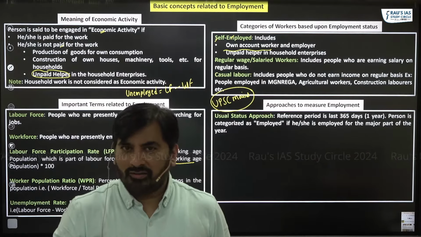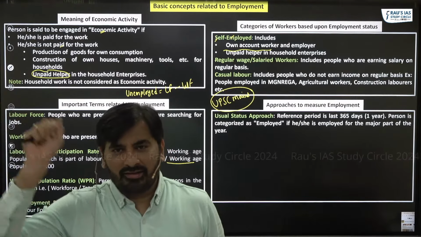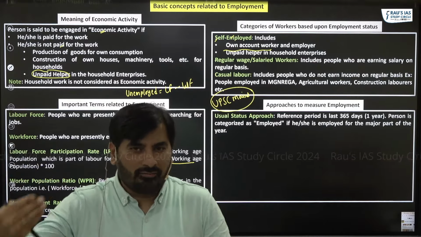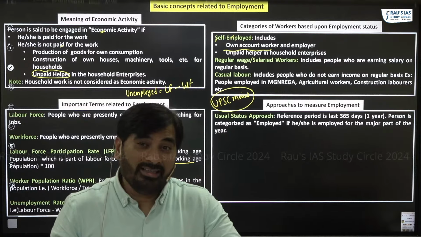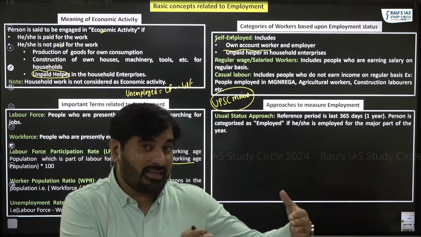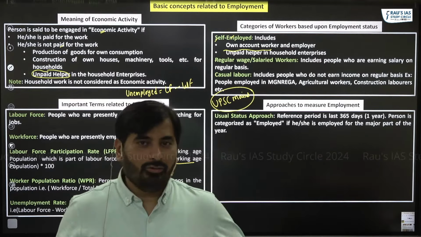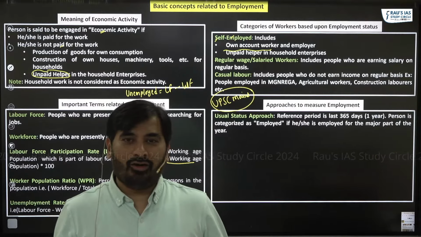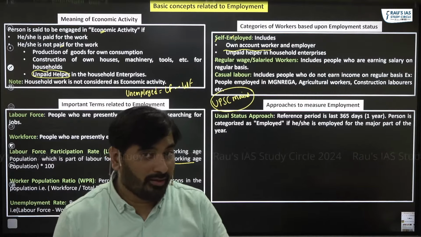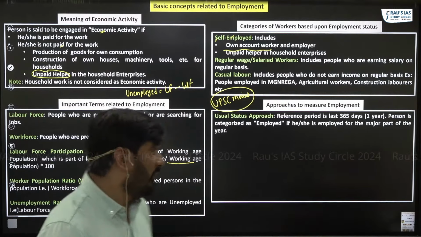Majority of the year means more than half of the year. 365 days, half of it is 182. So if someone is employed for 183 days or more in the preceding 1 year, and they say yes, then we'll consider those people as employed. If someone says no, I was not employed for the majority of the last 365 days, such a person will be considered unemployed. This approach to measure employment, we call the usual status approach.